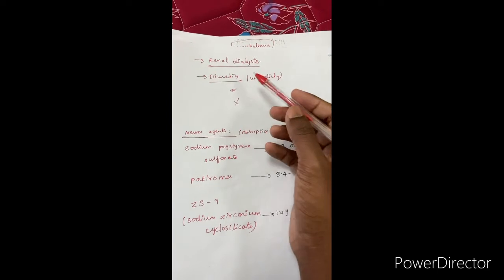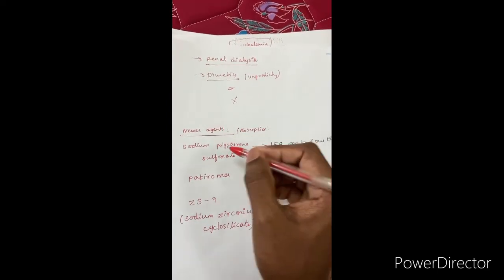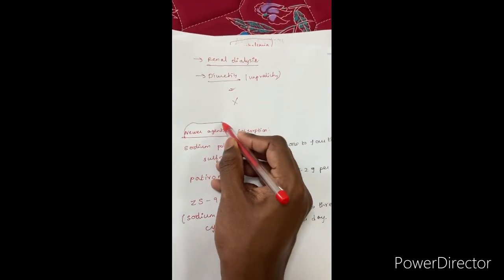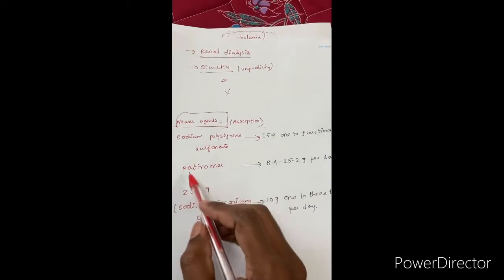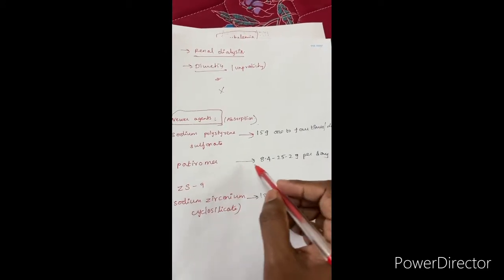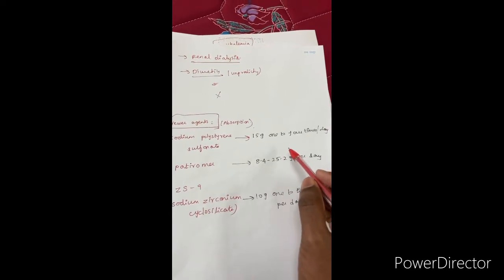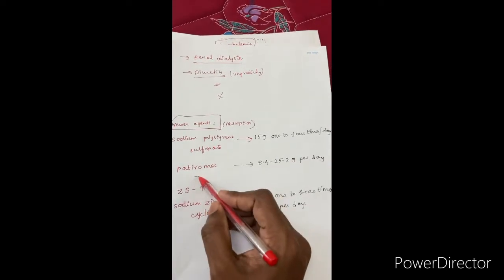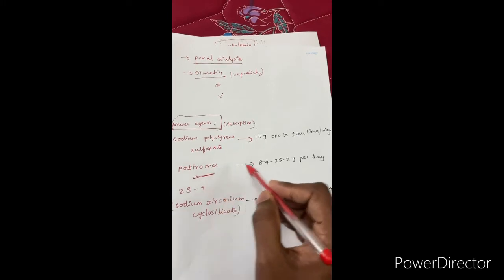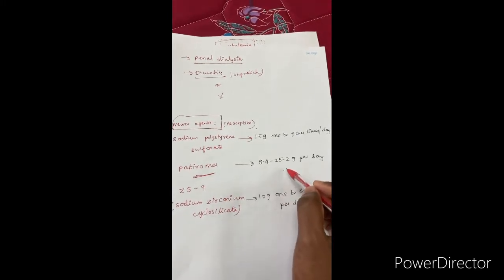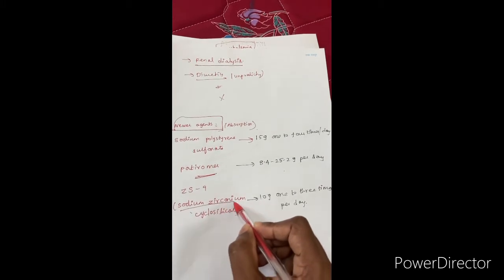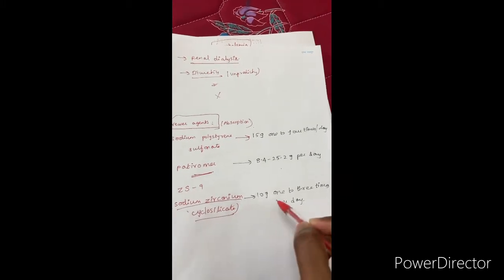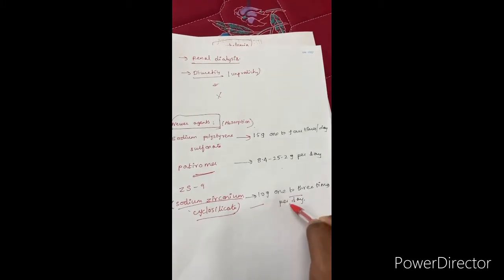Finally, it is dialysis. Some of the newer agents which have evolved in today's practice, which will limit the absorption, are sodium polystyrene sulfonate, which is used 15 gram 1 to 4 times per day, or patiromer, 8.4 to 25.2 gram per day, and the newly introduced sodium zirconium cyclosilicate, 10 gram 1 to 3 times per day.